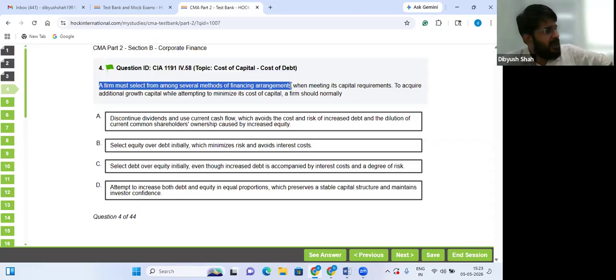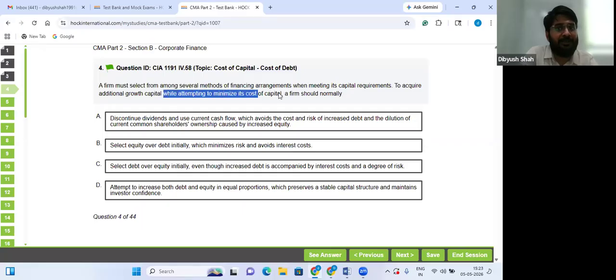So if I use retained earnings also, my overall cost of capital will go up only. B, select equity over debt initially. No, because this will increase my cost of capital. Yes, it will minimize risk and avoid interest cost, but they are asking while attempting to minimize the cost of capital. Select debt over equity initially.